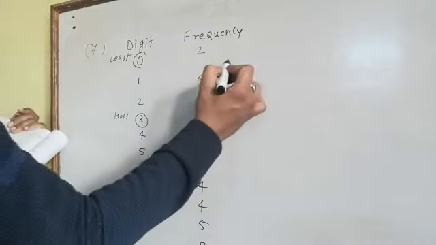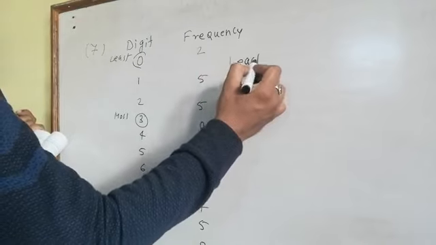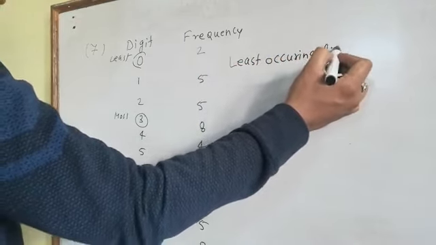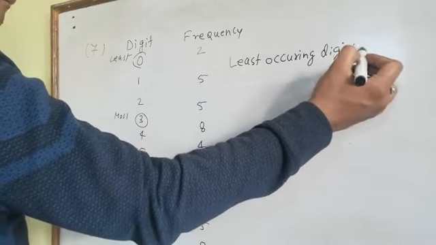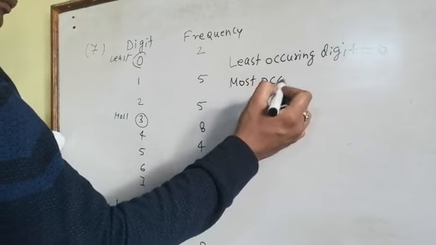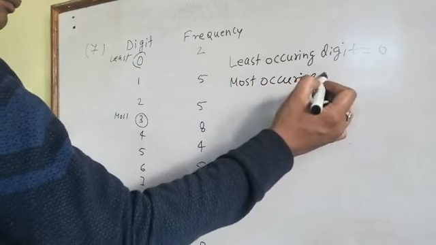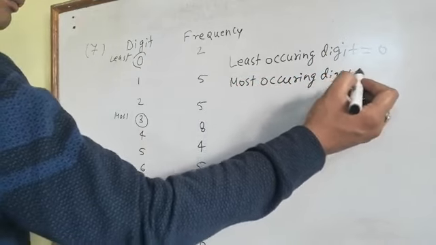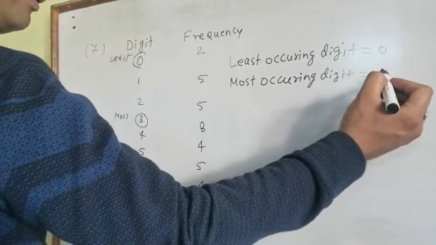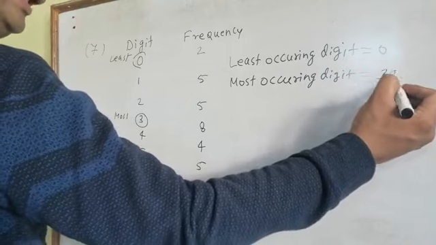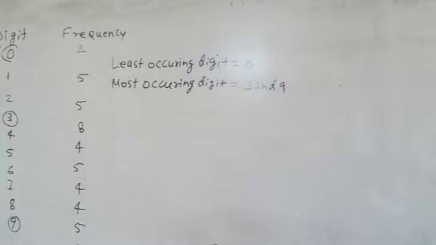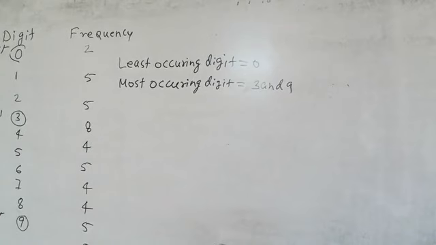So we write here: the least occurring digit is 0, and the most occurring digits are 3 and 9.